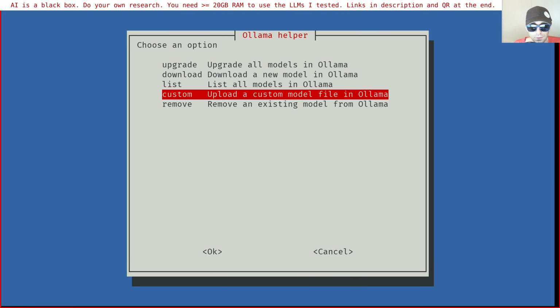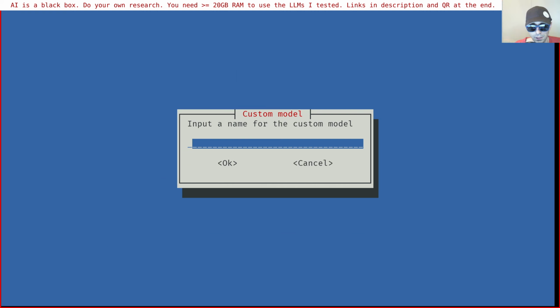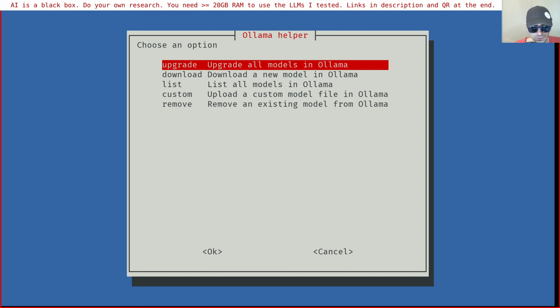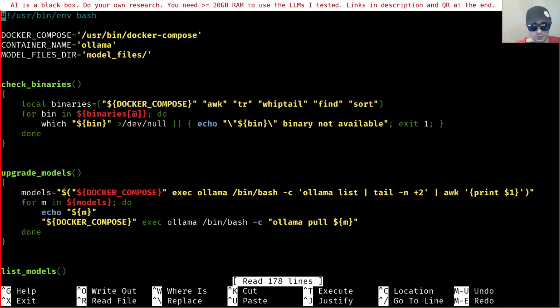And if I want to create a custom model, you need to put the file in the model files directory and then do it like this. If there is more than one file, it will appear here in a list. When you press OK, you put a name for the model, you put test. Okay, so now when we list our models, we have it here. So this is how this script works, and it's all done with shell commands.